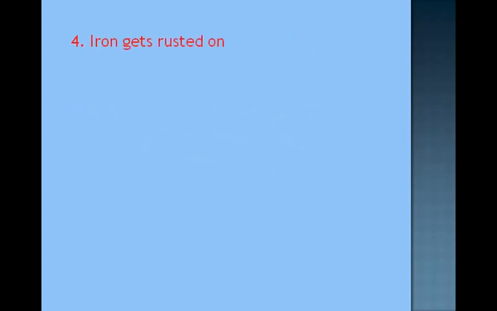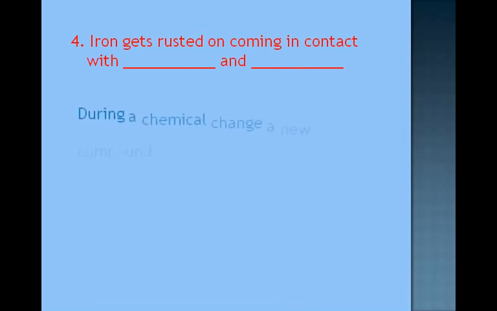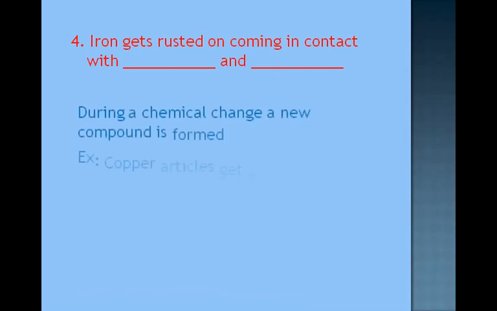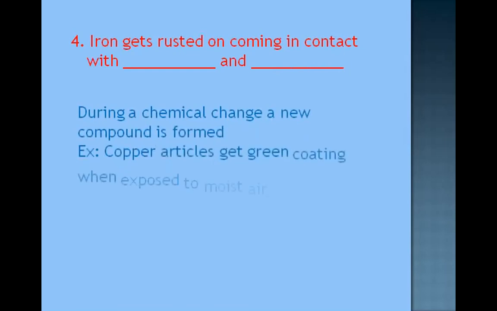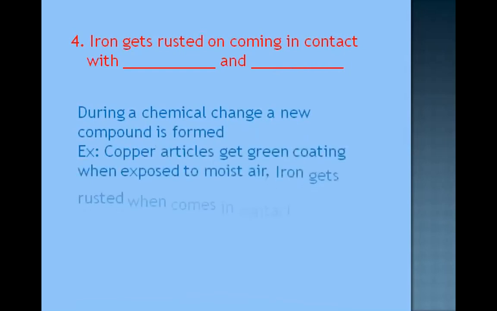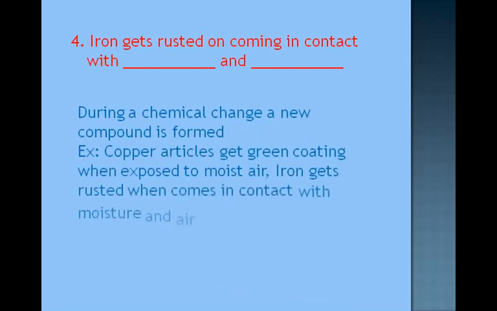Then coming to the fourth one, iron gets rusted on coming in contact with dash and dash. Generally, observe that this iron, whenever you put it in the presence of moist air, is going to get rust. So it's a chemical change. A new compound is formed.